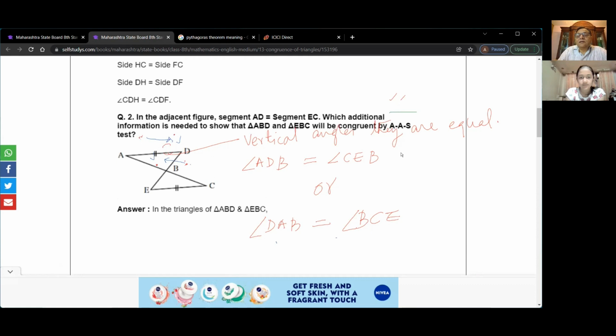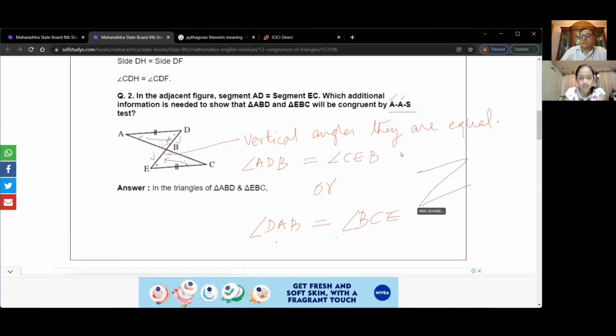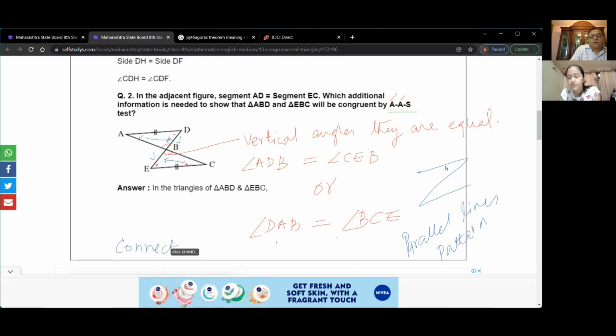It is like parallel lines. You remember parallel lines, the Z pattern? Keep that in mind. That is how we will connect. So I call this connection. How do you connect? Connect with learnings. Earlier, when you were working with parallel lines, you connected alternate angles and corresponding angles.